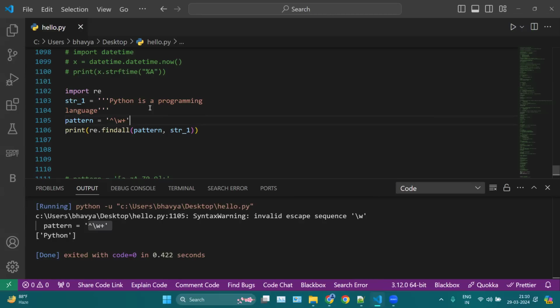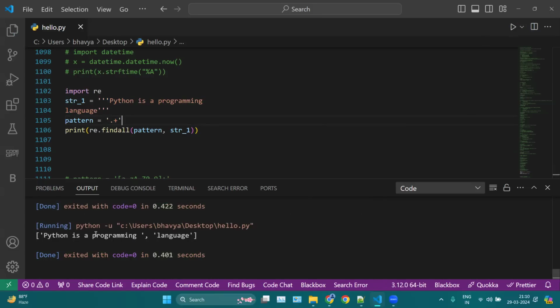Okay. In place of this pattern, if you want to mention everything in this string, then you can simply use dot here. Dot plus, which is take everything with you. If I run this, you will see we have this Python is a programming and then language. Okay, so this dot will take everything, including your spaces and your new line.